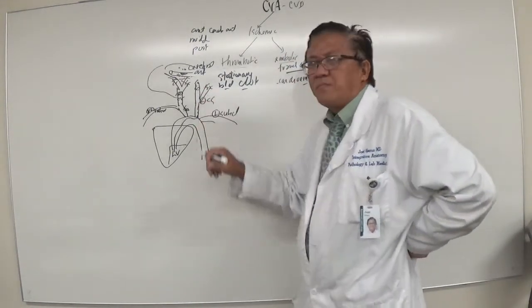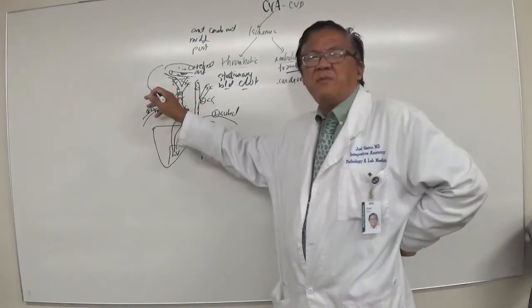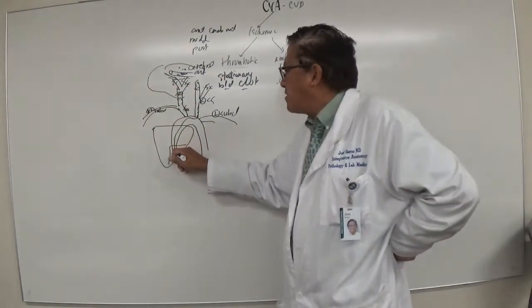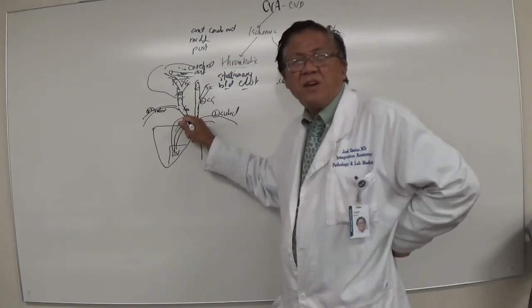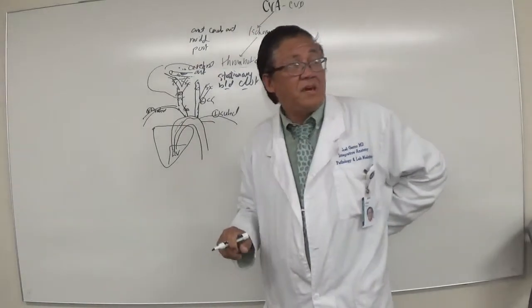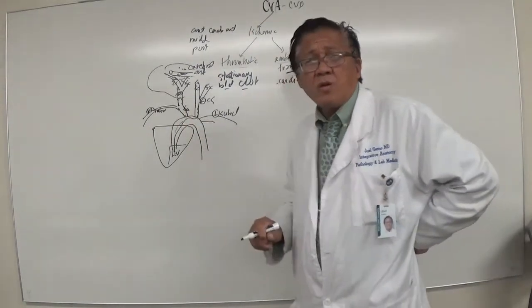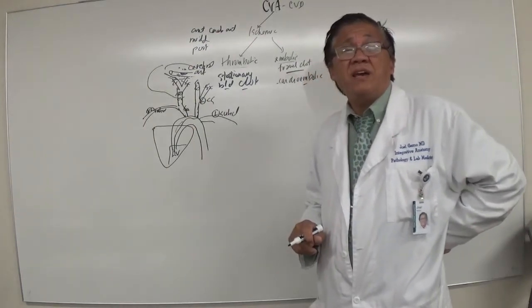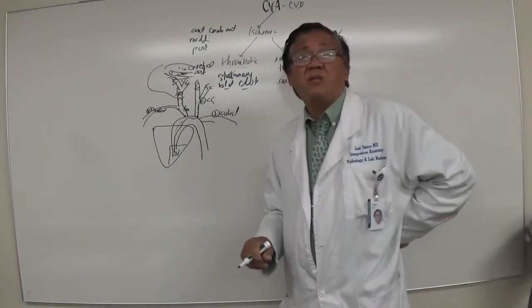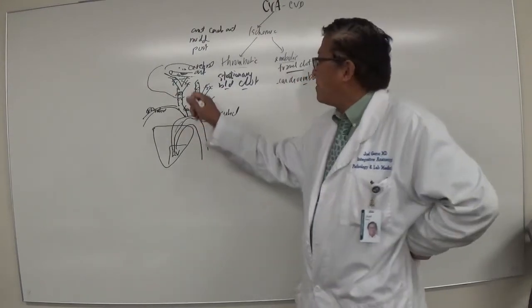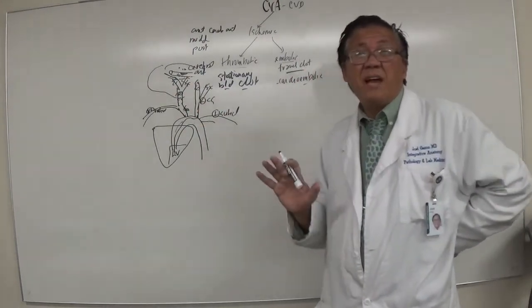How does it get to the right side of the brain? The same thing will happen. It travels from the left side of the heart to the brachiocephalic artery, the common carotid, then the internal carotid artery, and then the cerebral. Do you understand?